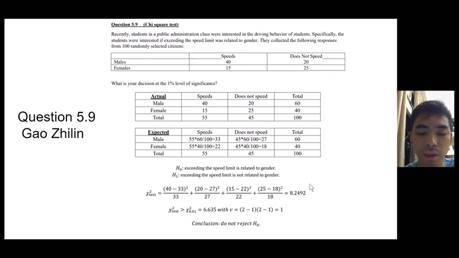We compare it with the chi-square at 0.01 significance level, and this is 6.635 with degree of freedom equals 1, and the degree of freedom is row minus 1 times column minus 1. So our conclusion is do not reject H0, which means exceeding the speed limit is related to gender.